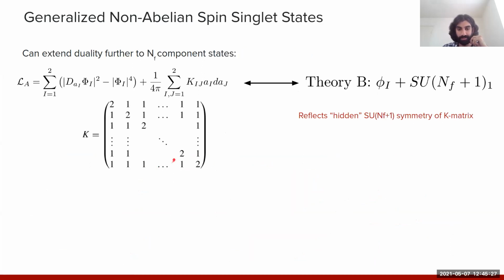And just to push this construction as far as it goes, to map out the most generic non-abelian order we can obtain, we can also derive a duality describing the Landau-Ginzburg theory for a generic N_F-component state, which is a generalization of the 2-2-1 Halperin state, and show that this is dual to some composite vortex theory coupled to an SU(N) type gauge field, which again, at the CFT level, is a reflection of this hidden SU(N_F+1) symmetry of the K matrix.